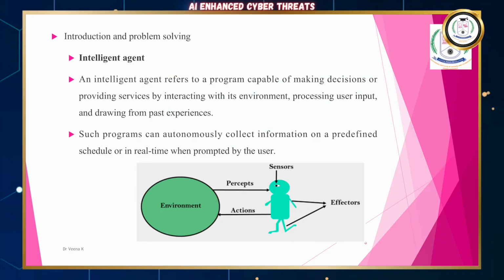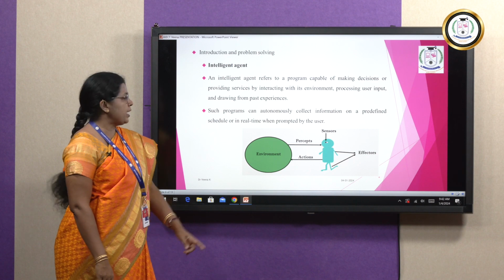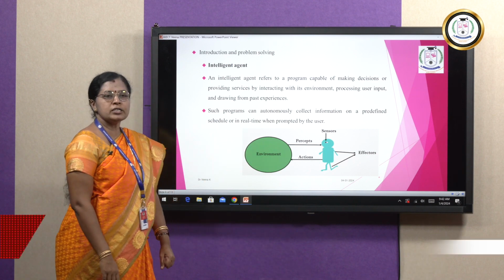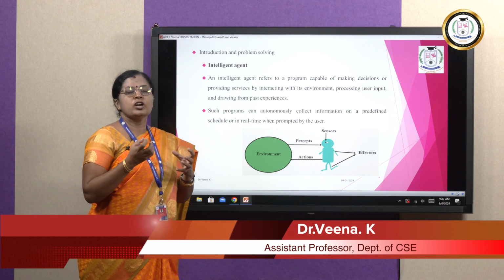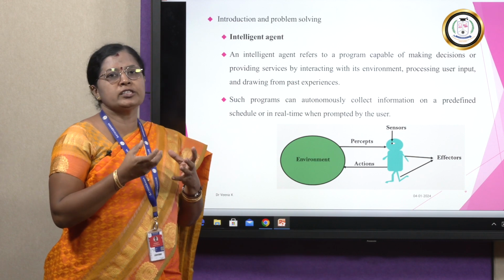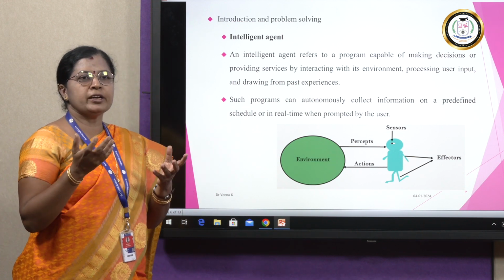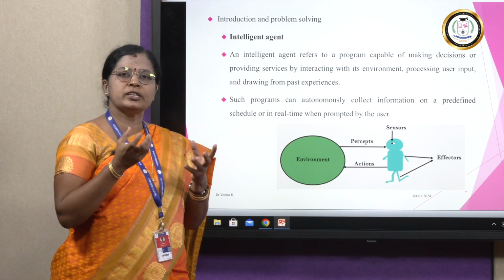We will now see what an intelligent agent is. As shown in the diagram here, this is the environment, and in this environment there is one intelligent agent. The intelligent agent first has to sense the environment. There are various methods of sensing the environment, like a camera and infrared radiation, and many other things to sense the environment.